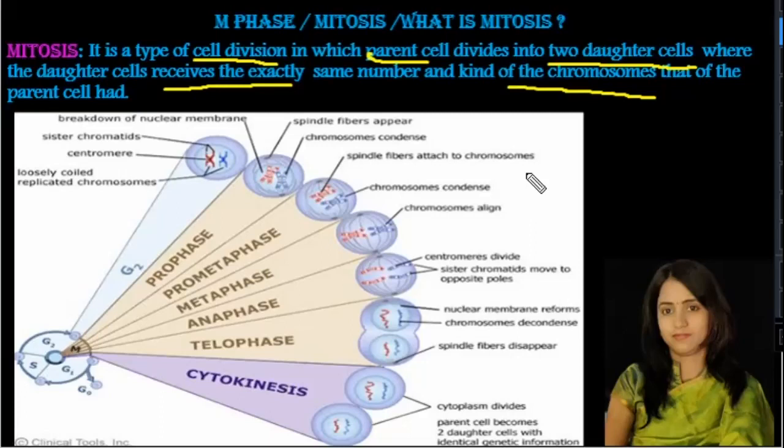Now, where does this mitosis take place? You all have heard about the meristematic tissue of the plants. In the meristematic tissue the cells keep on dividing continuously, and that is mitotic division. In case of animals, mitotic cell division takes place only in diploid somatic cells. What are somatic cells? These are body cells, or the cells which determine the somatic character.